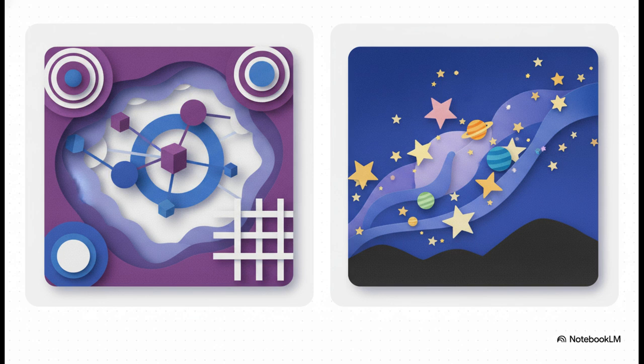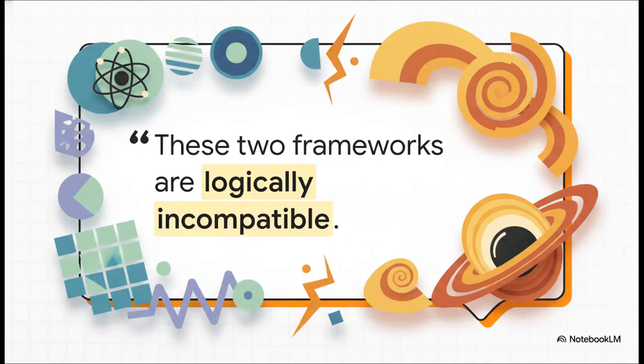But then, we have the fourth force, gravity. Gravity is described by general relativity, which is a classical theory based on a continuous, smooth, curving geometry of spacetime. And the source text is super authoritative here. It flat out calls these two frameworks mathematically and logically incompatible. This isn't just some abstract philosophical debate you have over coffee. It's a hard mathematical limit. The math of the incredibly small and the math of the incredibly massive directly contradict each other. At fundamental scales, these two theories literally cannot both be true.